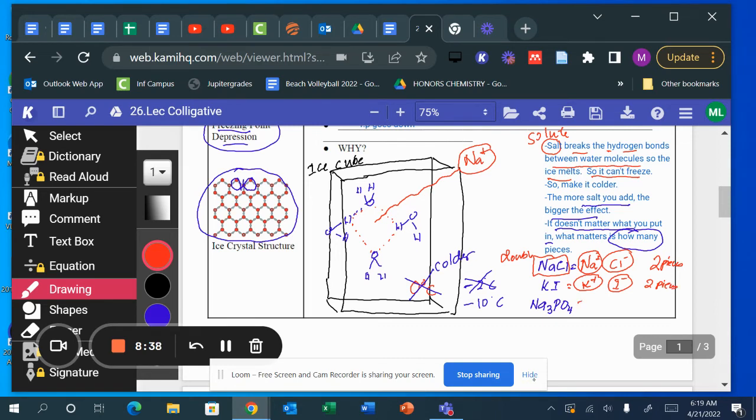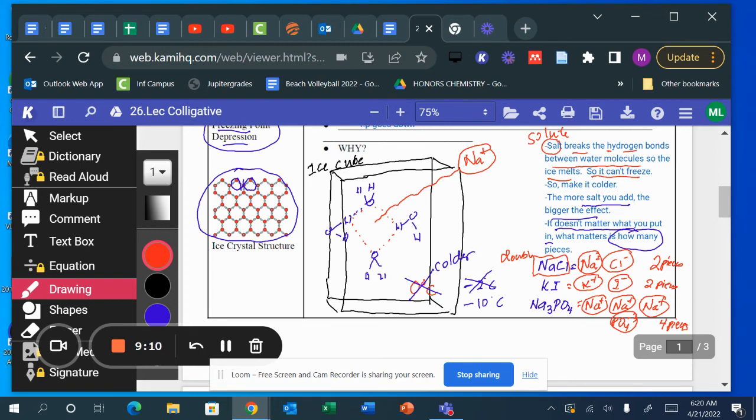If you put sodium phosphate in there, you have Na+, 3 of those, Na+. And you also have phosphate, PO4 3-. So how many pieces is that? 1, 2, 3, 4. 4 pieces. So sodium phosphate will quadruple the effect. Okay, so instead of a -10, it would be like -40 degrees Celsius. Imagine making water freeze at -40.